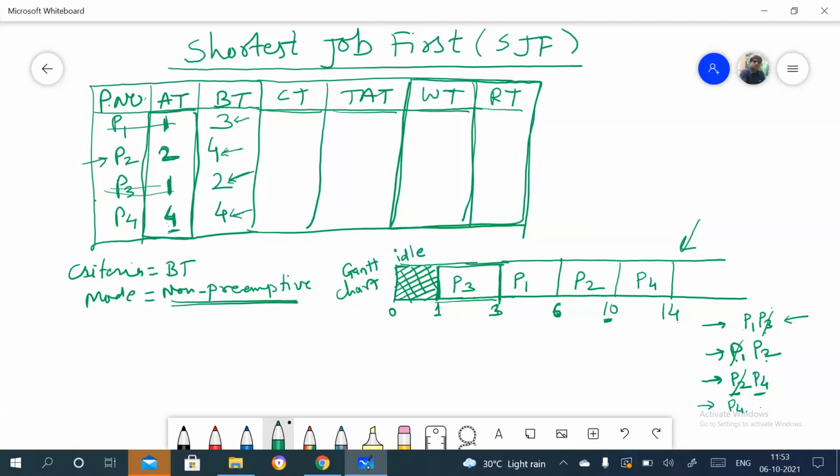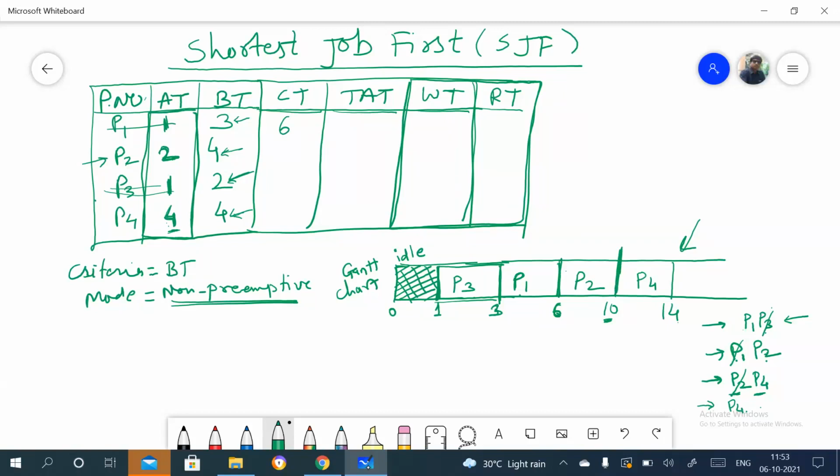Now, what is the completion time of P1? You can see here, this is P1 and it completes at 6. Getting this? So P1 completion time is 6. Now P2 completes its execution at 10.